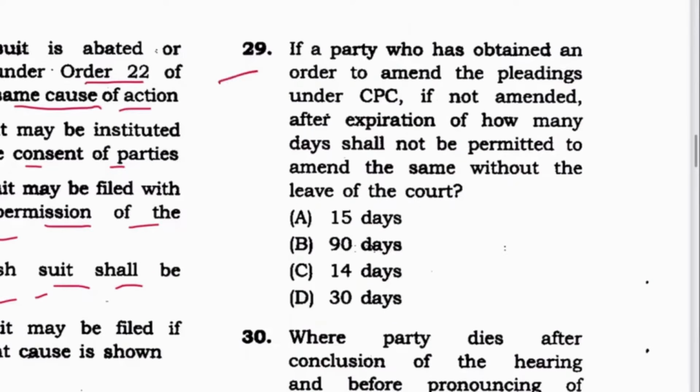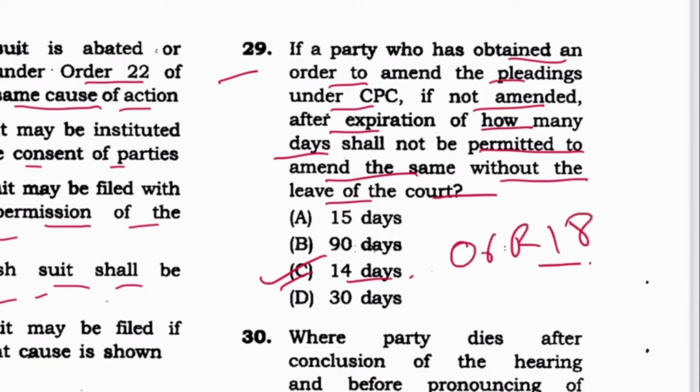Next, 29. If a party who has obtained an order to amend the pleading under CPC, if not amended after expiration of how many days, shall not be permitted to amend the same without the leave of the court? 14 days. C is the answer. And where it is mentioned? It is mentioned in order 6 rule 18.